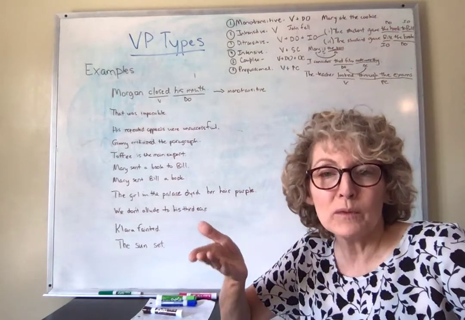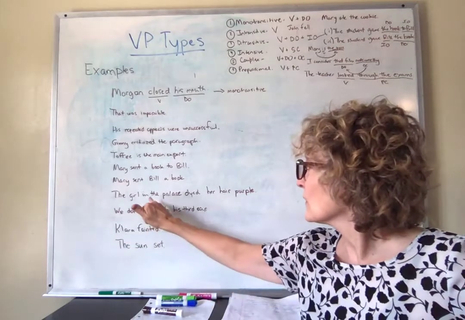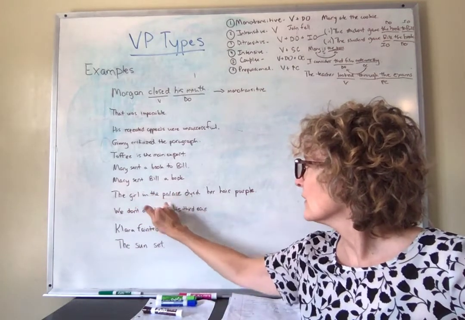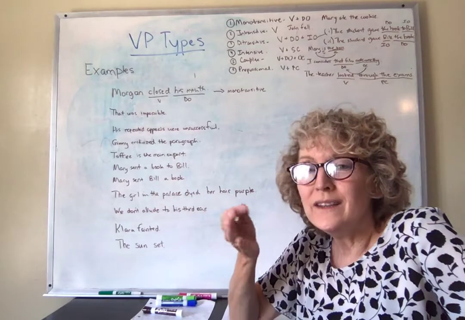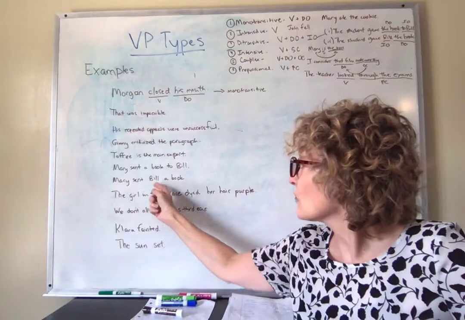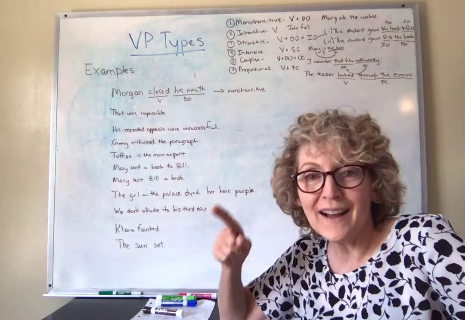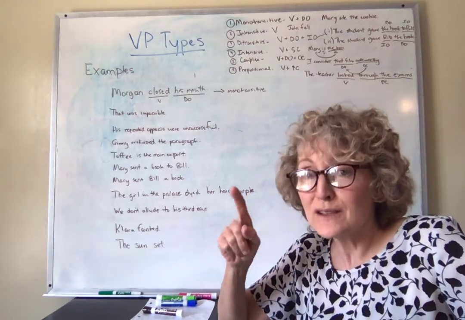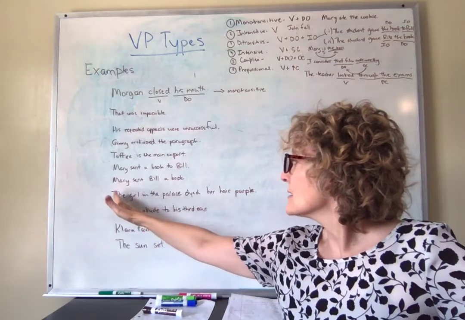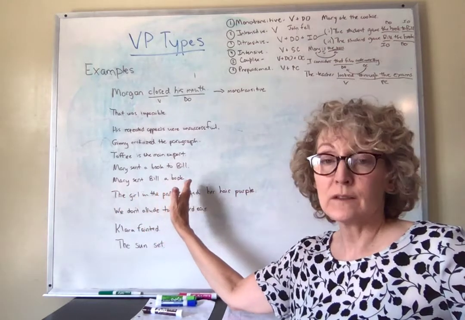It looks like a prepositional phrase because we've got this preposition in, and it's followed by a noun phrase, the palace. But what is it doing in the sentence? It's describing the girl. Aha. So in other words, it's part of the subject. The whole subject of this sentence is the girl in the palace.